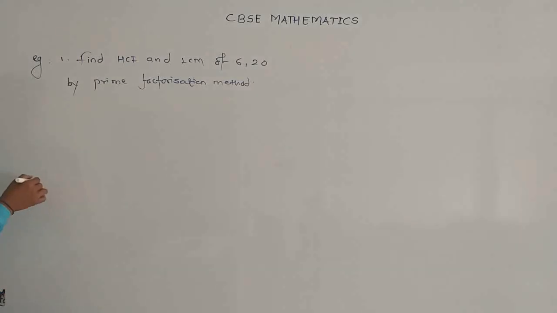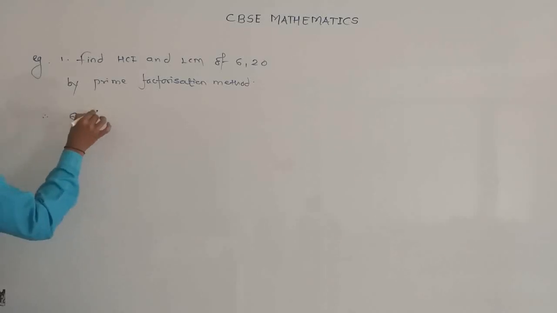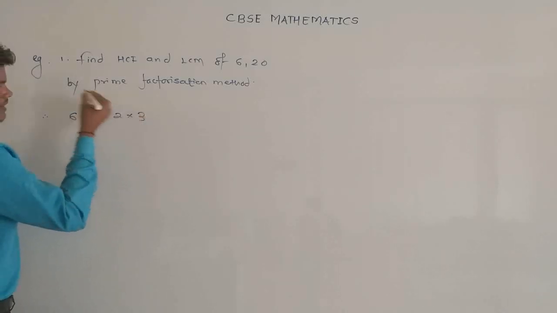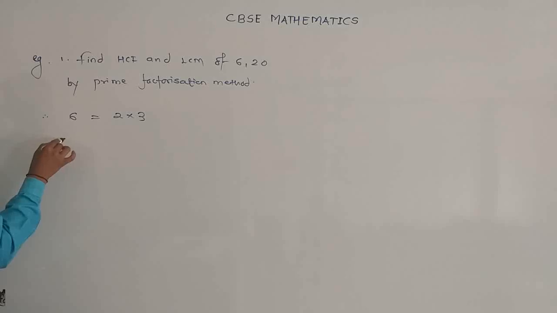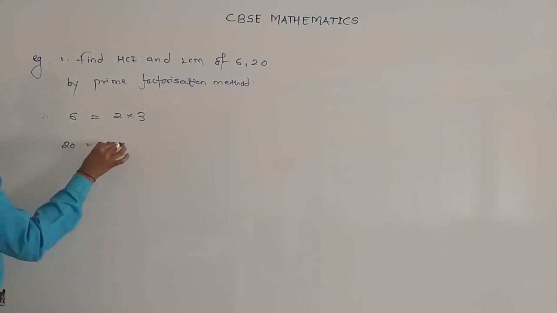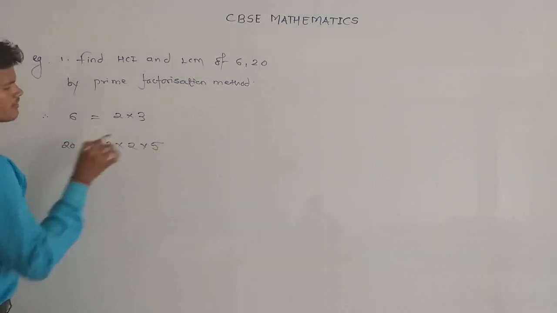Okay, so first find the prime factors of 6 and 20. The prime factors of 6 are 2 multiplied by 3, and the prime factors of 20 are 2 multiplied by 2 multiplied by 5.